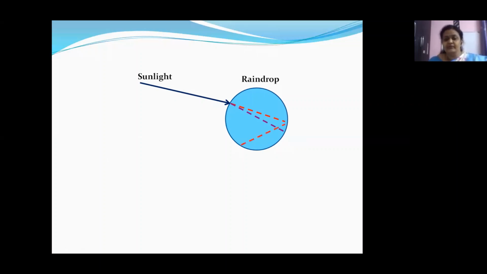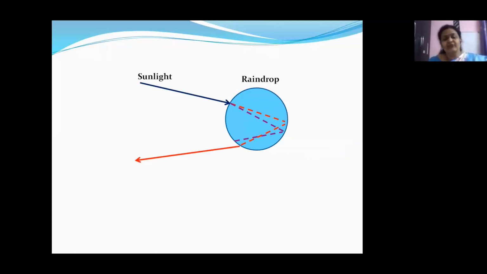Okay, children? See here, once again, the red colored light has reflected into the same medium instead of coming out. Same with the violet colored light. It has reflected again in the same medium instead of coming out. So here, total internal reflection is taking place. And now, at the surface, these two light rays will come out.